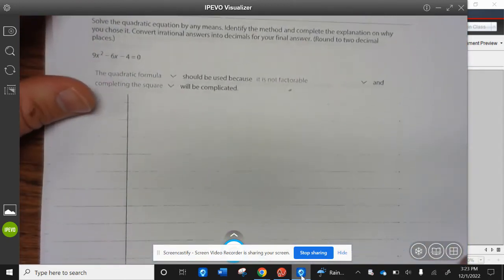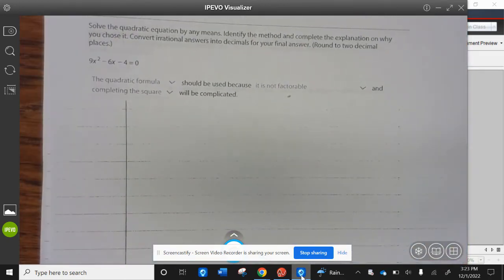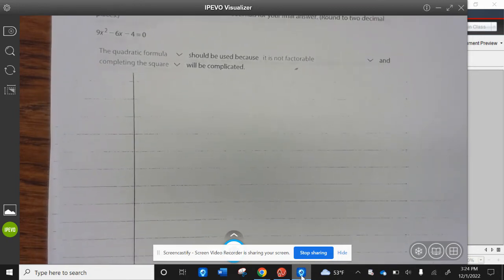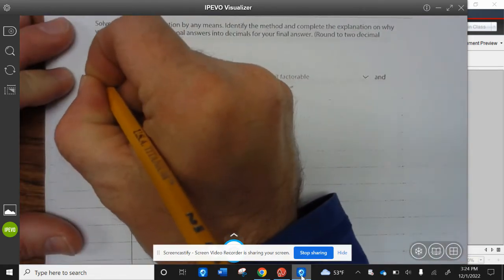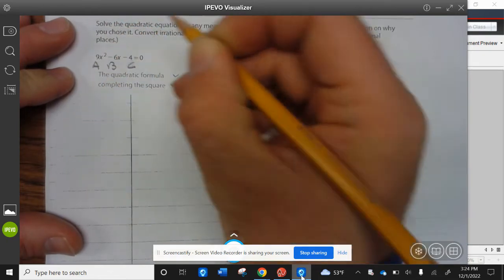All right, example 6. Solve the quadratic equation by any means. Identify the method and complete the explanation on why you chose it. Convert irrational answers into decimals for your final answer. Round to the 2 decimal places. Okay, the quadratic formula should be used because it's not factorable, and completing the square will be complicated. So this is your A value, this is your B value, this is your C value.